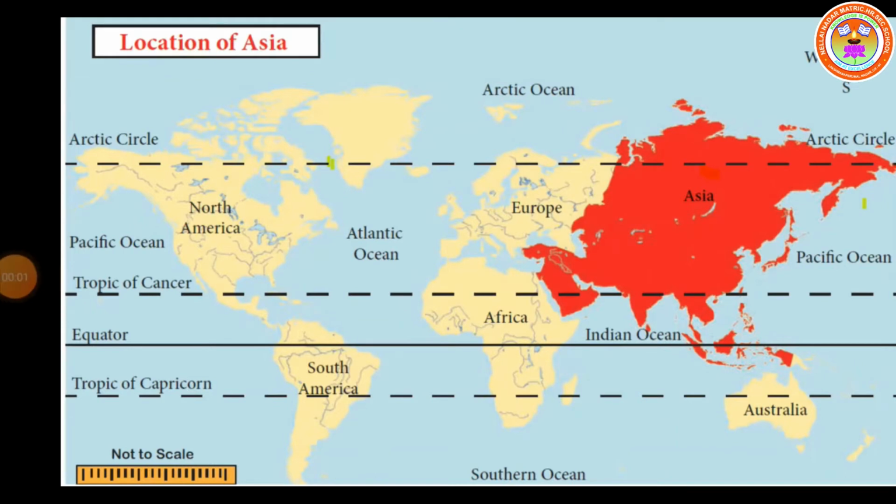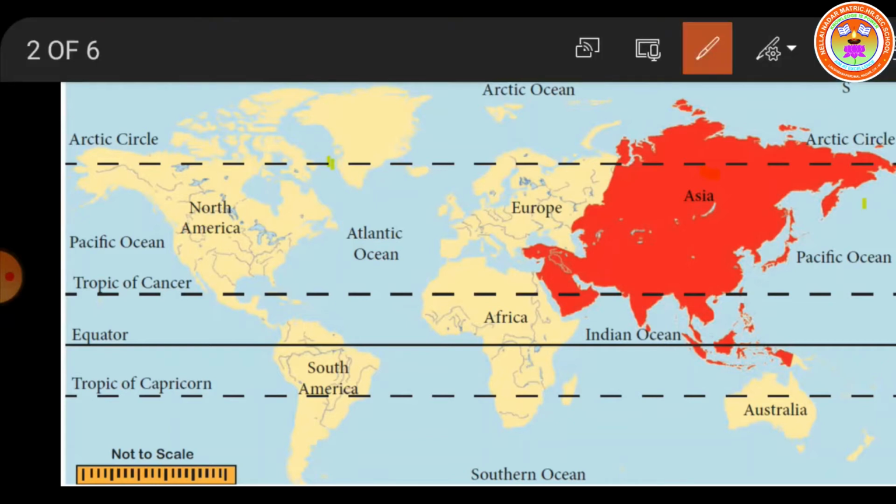The Suez Canal separates Asia from Africa. Where is this Suez Canal? It is here, near this area only. So it separates Asia from Africa. The narrow Bering Strait separates Asia from North America. A strait is what? It's a narrow strip of water. So the Bering Strait only separates Asia from North America.